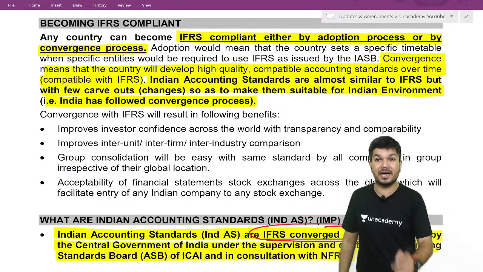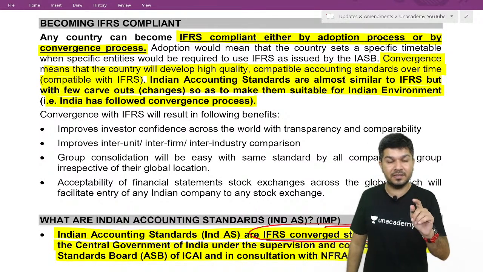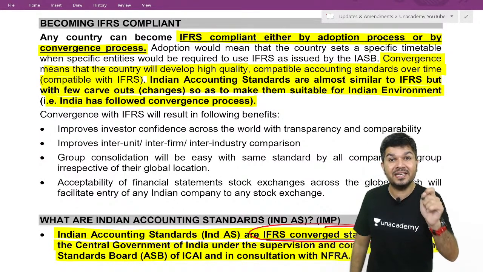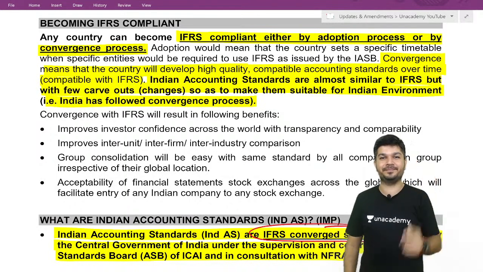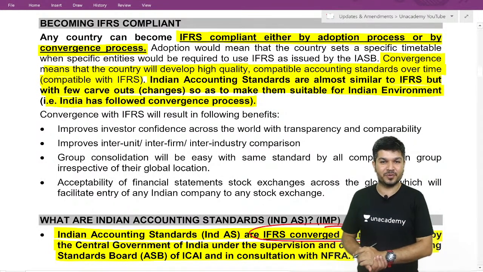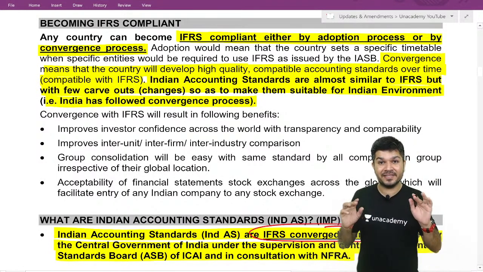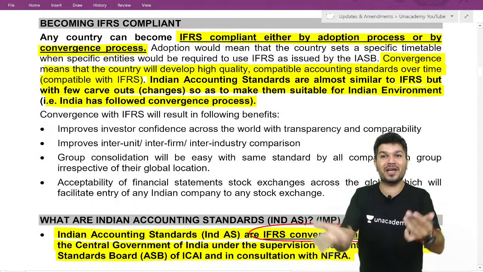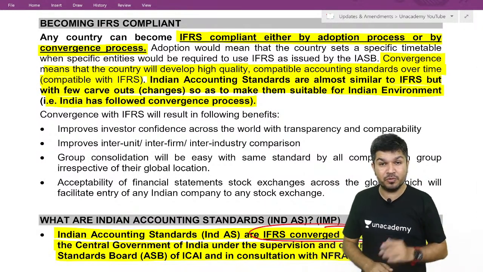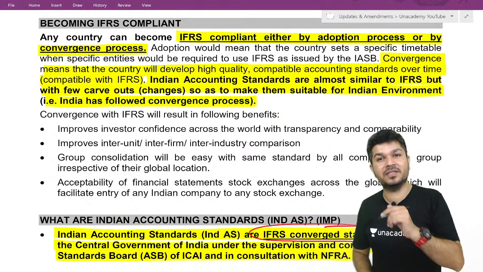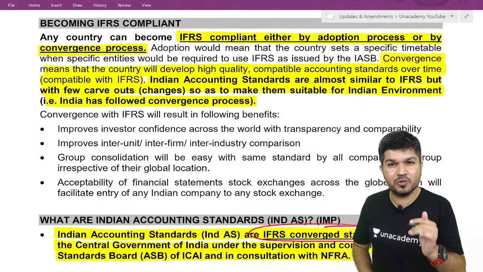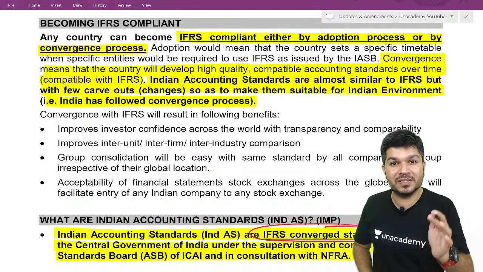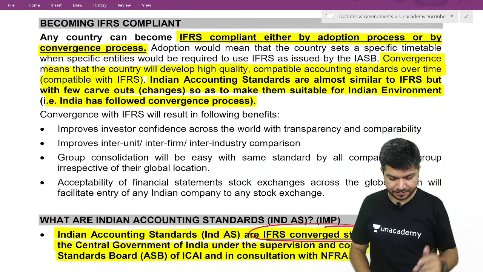So Ind AS are IFRS converged standards, based on IFRS, issued by the Central Government in consultation with NFRA, but under the supervision and control of the Accounting Standards Board of ICAI.